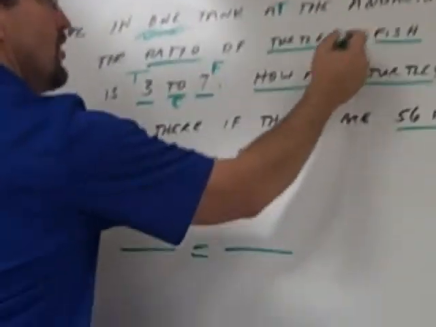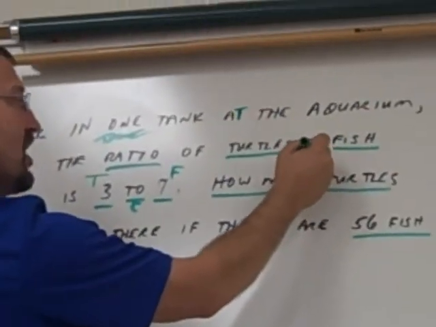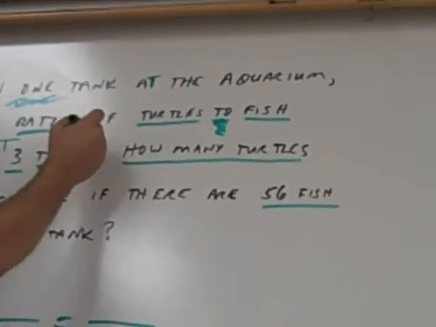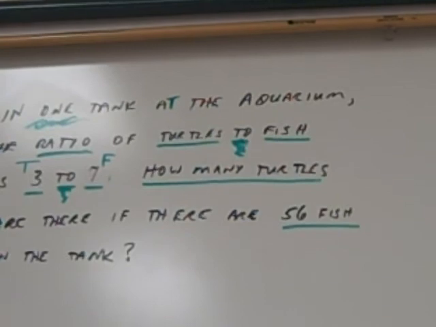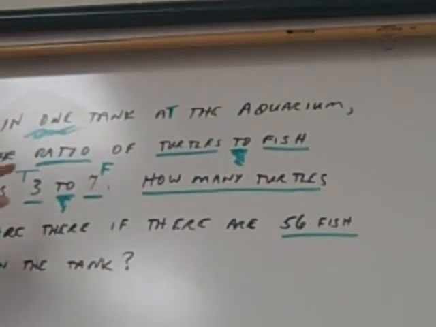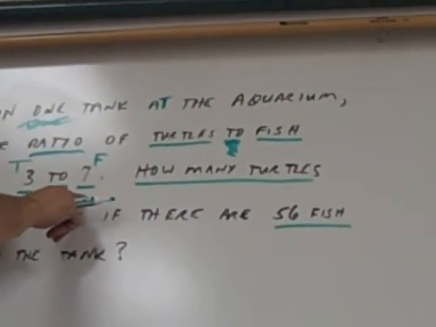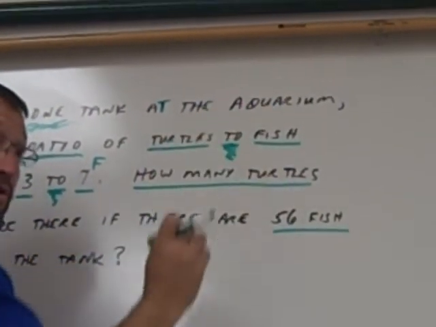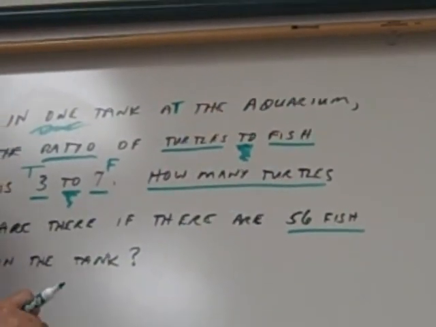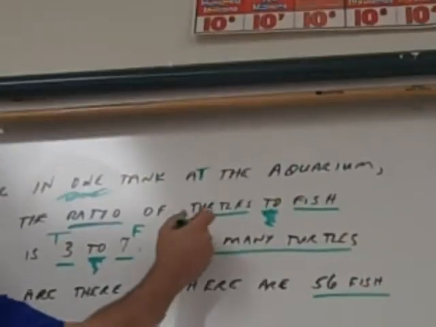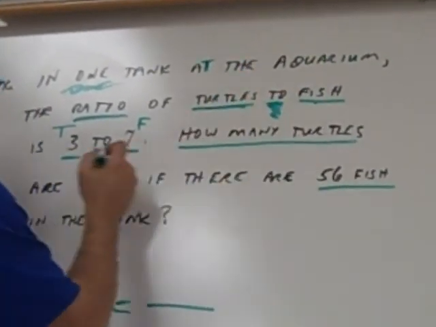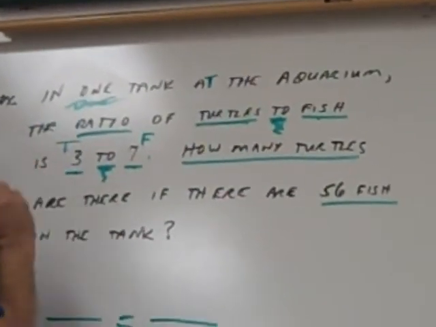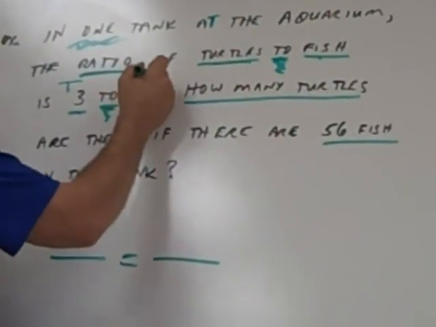It's in the same order as this ratio: turtles to fish. Are y'all okay with that? Because that's where people get lost, when we have it where they're not labeled. So you have to find the words. Ratio, turtles to fish, 3 to 7. The turtles is in front, so that must be turtles. The fish is behind, so that must be the fish.